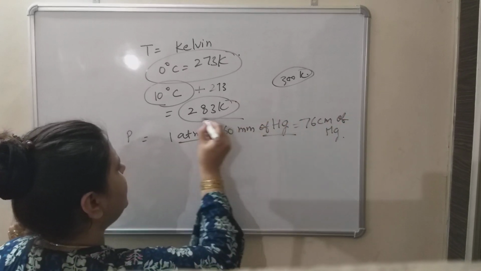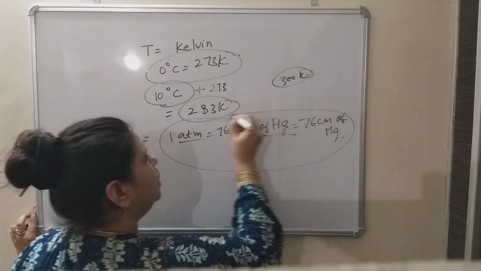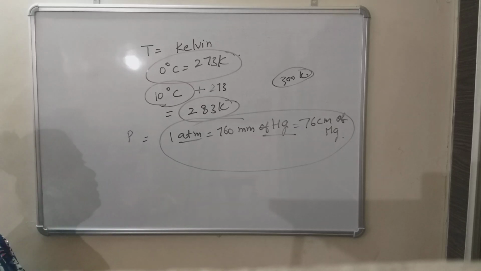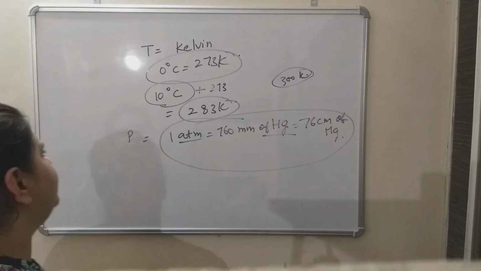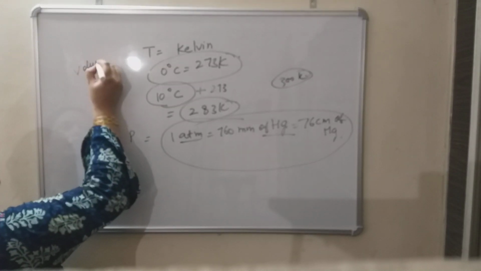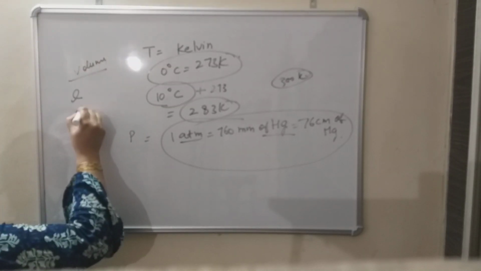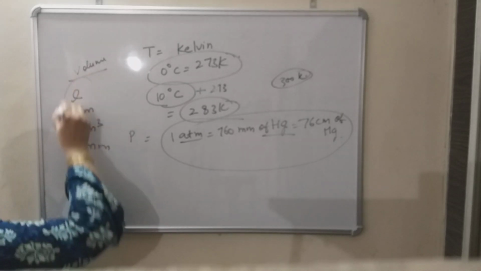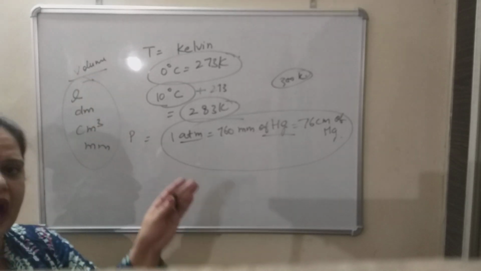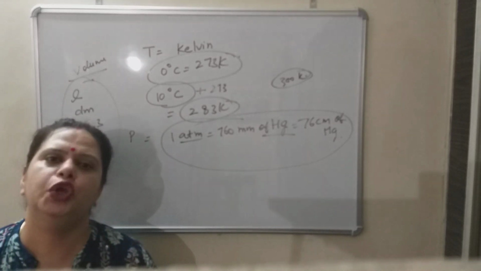So this relation between these units you have to learn. Then only you will be able to solve the numericals. In the same manner for volume, it is liter or decimeter cube or centimeter cube or millimeter. So all these units you have to learn and the relationship between these units.